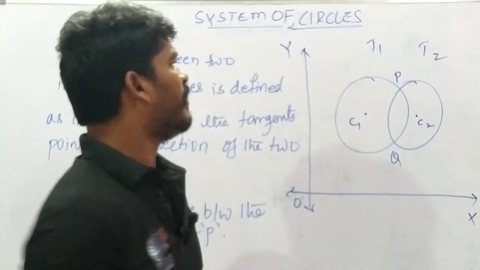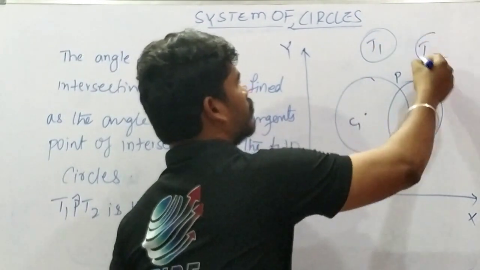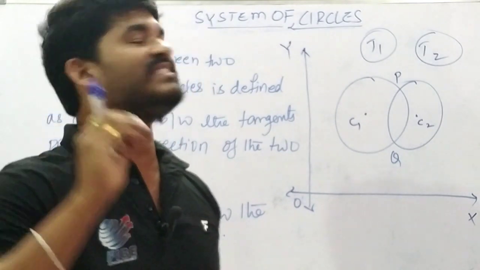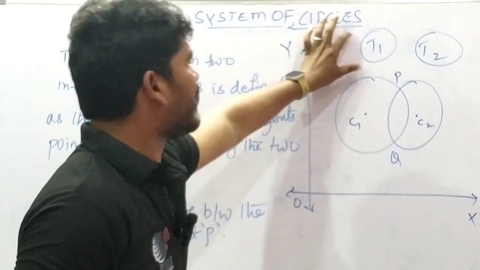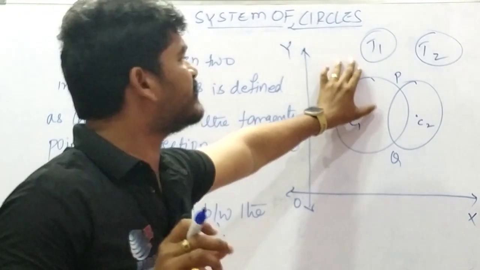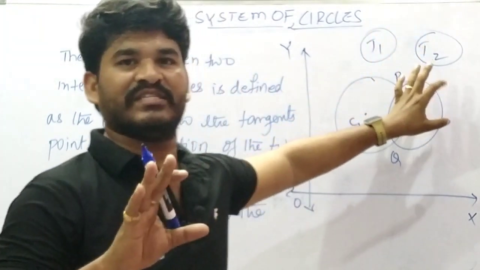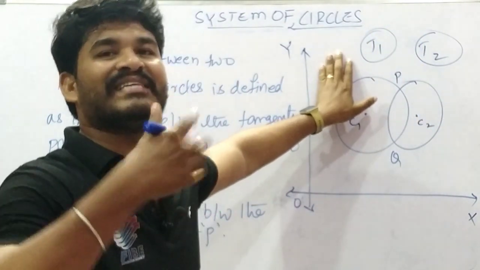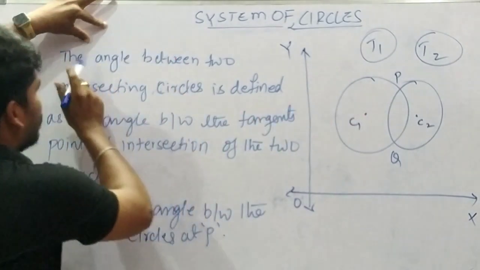Once observe properly: the two circles intersect at points P and Q, the centers are C1 and C2, and the tangents are T1 and T2.